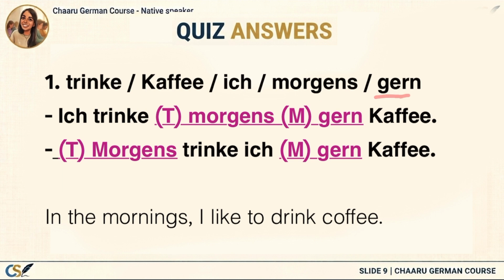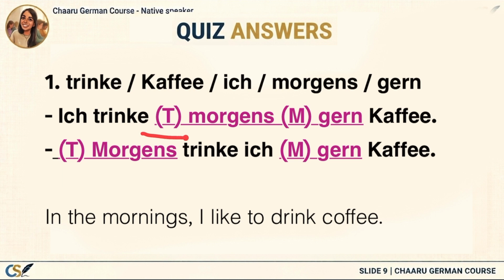Gern, again, this is also an adverb of manner. It tells us how I drink coffee. In German, it expresses that I enjoy doing it. Now, let's build the sentence. In the normal German main clause, the verb must always be in the second position. If we begin with the subject ich, we get ich trinke morgens gern Kaffee.